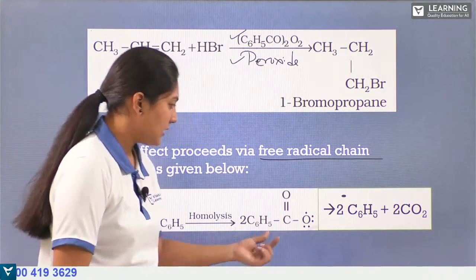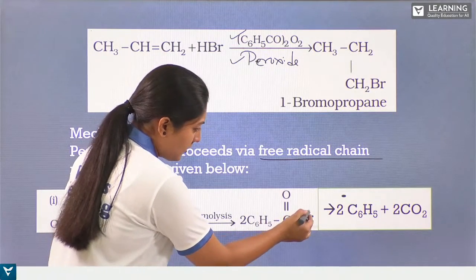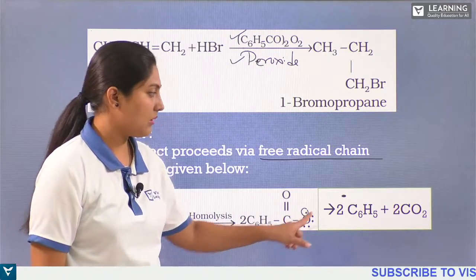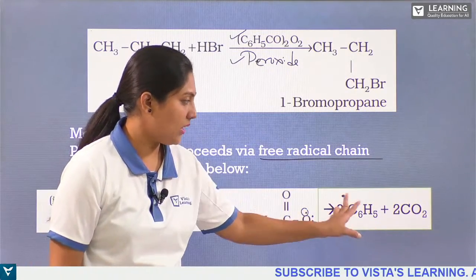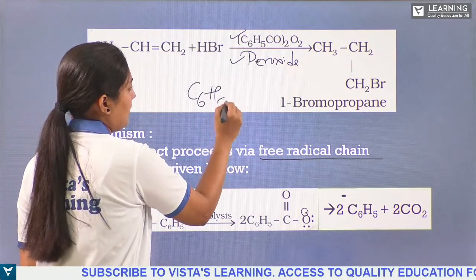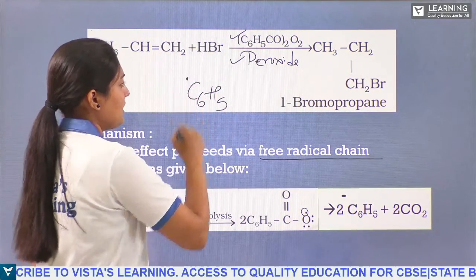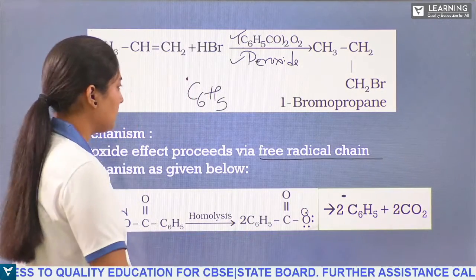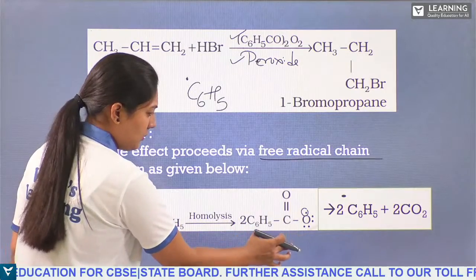So in these two radicals, you can see one unpaired electron here. That unpaired electron will be written as C6H5 dot. You can write it as C6H5 dot like this. This is called a radical. Right. So how many radicals will be formed like that? Here two radicals will be formed.